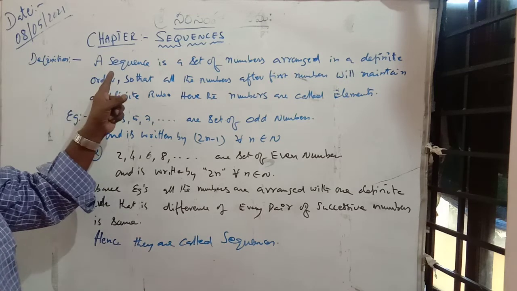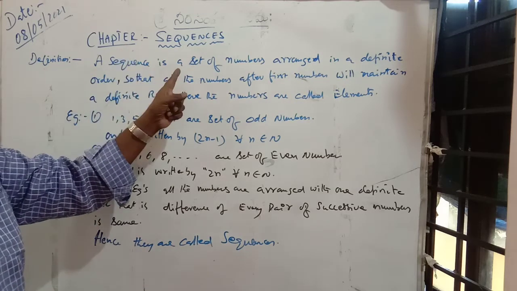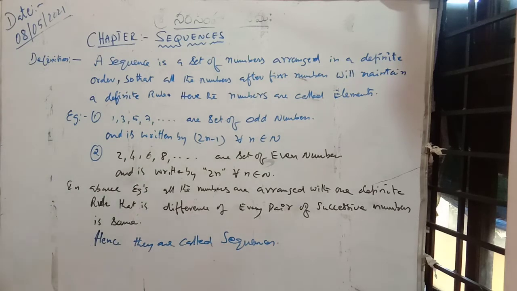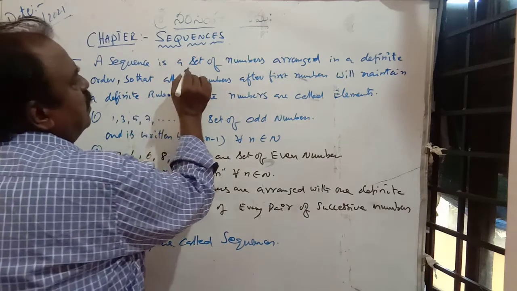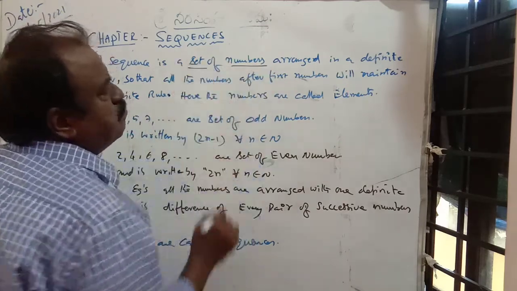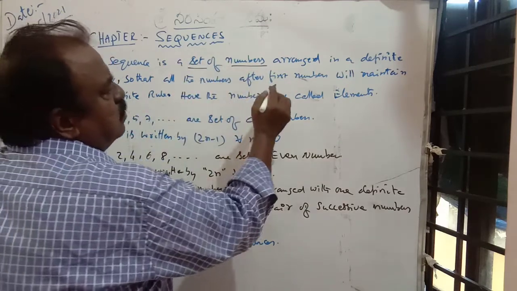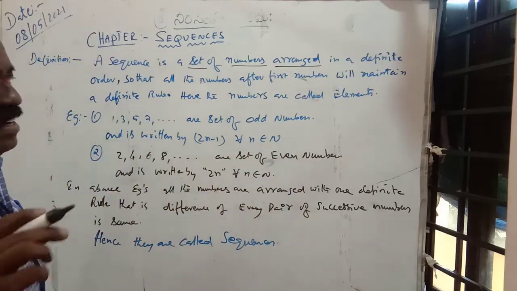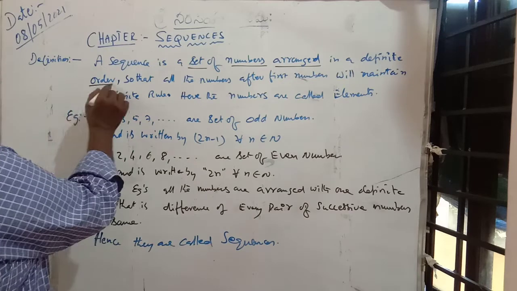You see clearly. A sequence is a set of numbers, not points, numbers, which are arranged in a definite order.